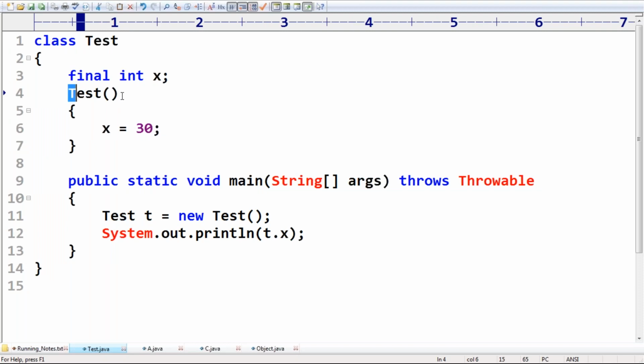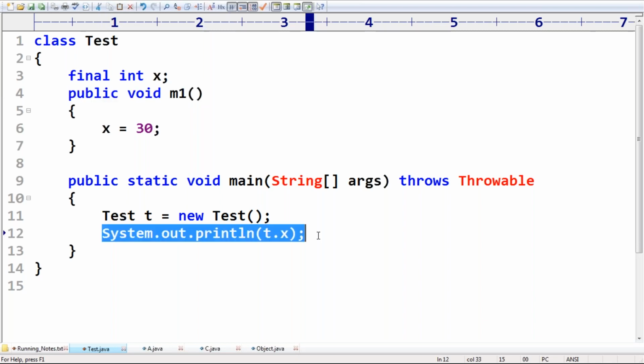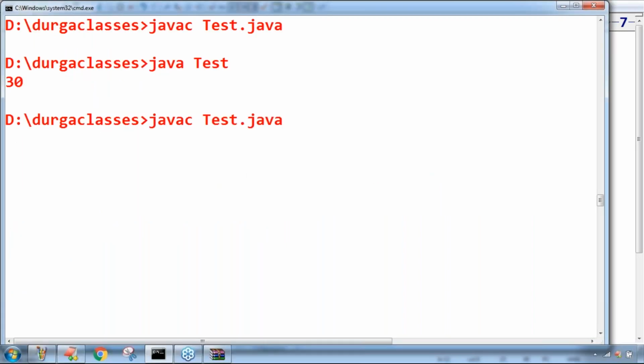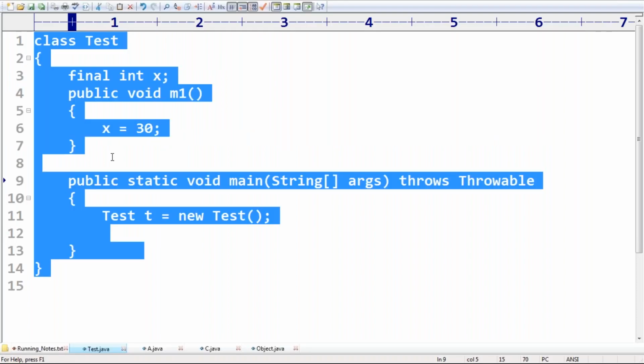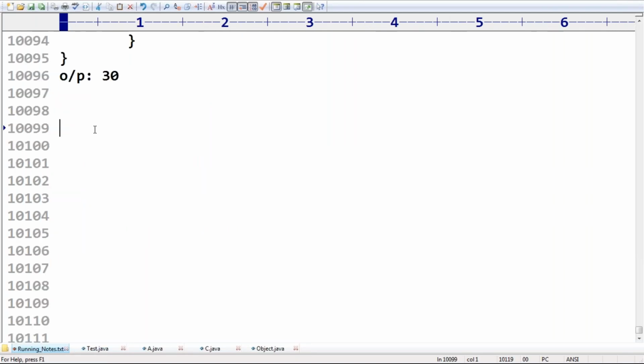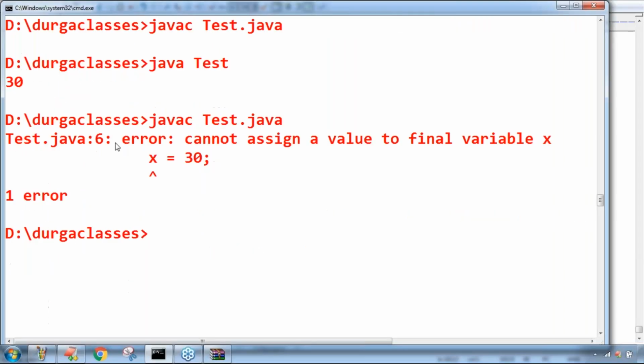I'm taking a public void m1 method, sir. Now here Tester t is equal to new Tester. That's all. I'm not even calling m1. What will happen here? Just observe. Cannot assign a value to final variable x. Immediately we are going to get a compile time error.